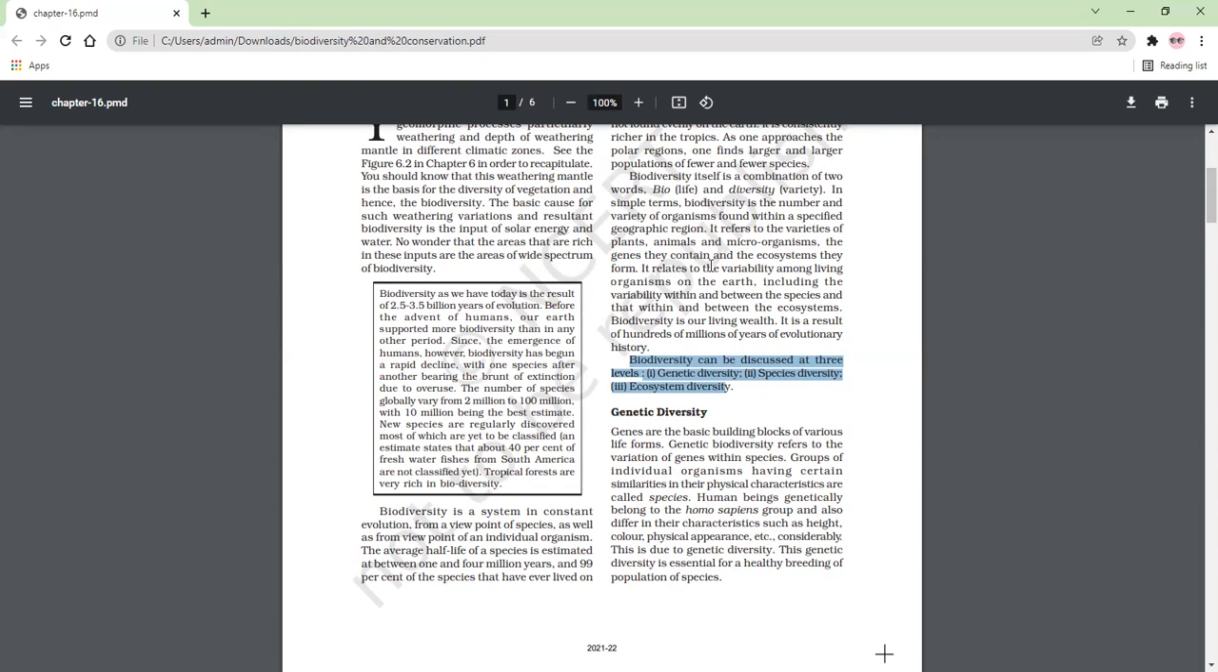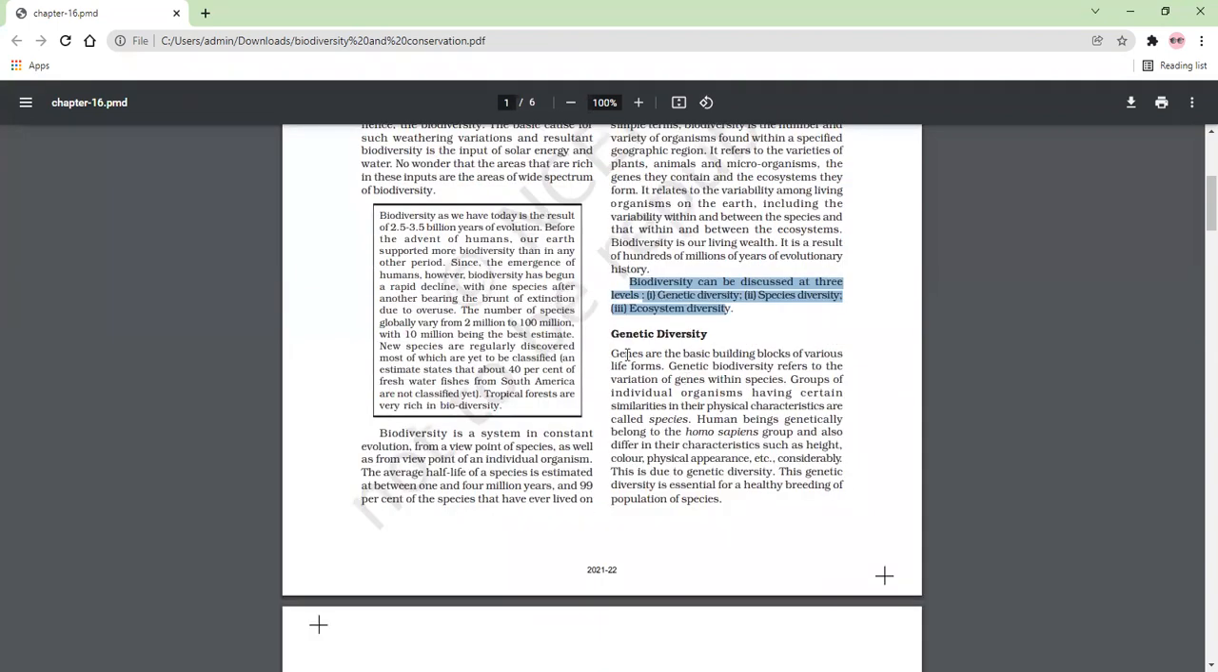So genetic diversity. Okay, genetic diversity is related to the origin. Our origin से related है. So genes are the basic building blocks of various life forms. Genes ही क्या करते हैं? सबसे पहले डेवलप होते हैं. बेसिक जो हमारे वेरिएशन हैं वो किससे आते हैं? जीन से ही आते हैं. So genetic biodiversity refers to the variation of genes within species. So genetic diversity is the variation of genes within a species.